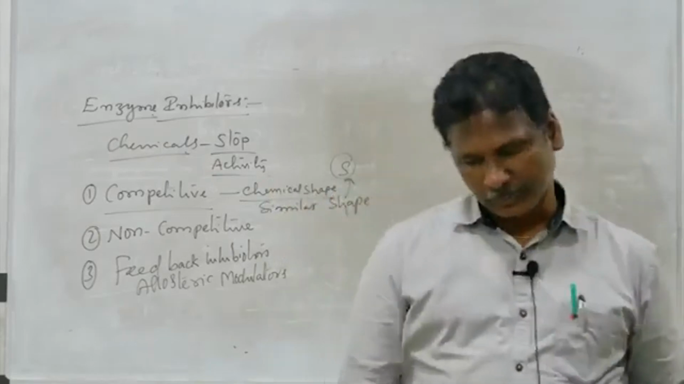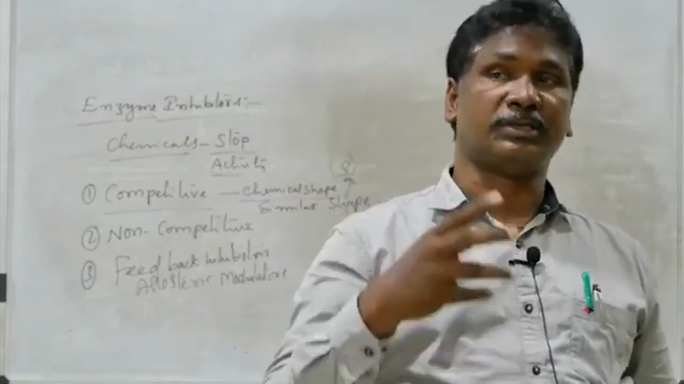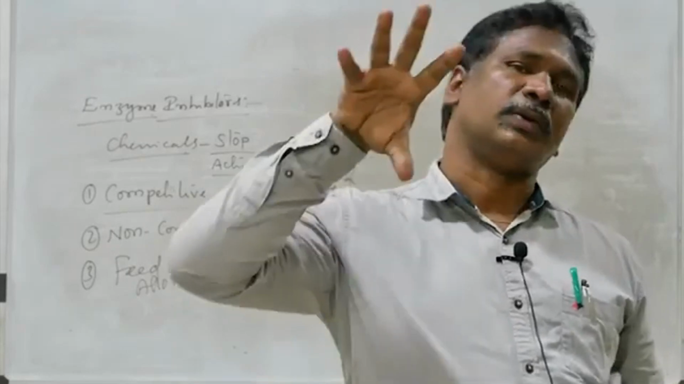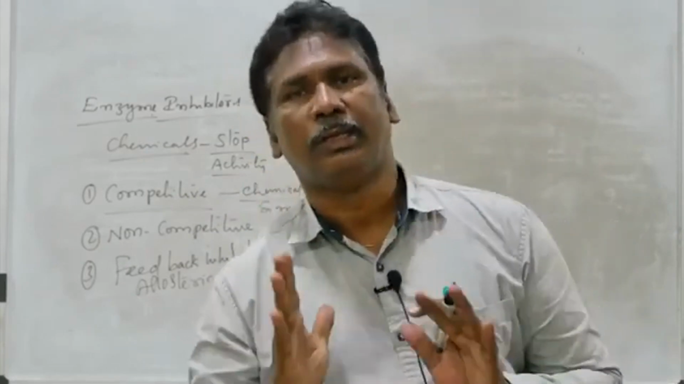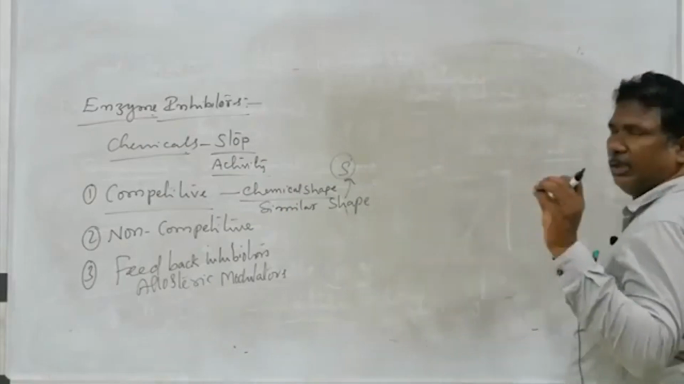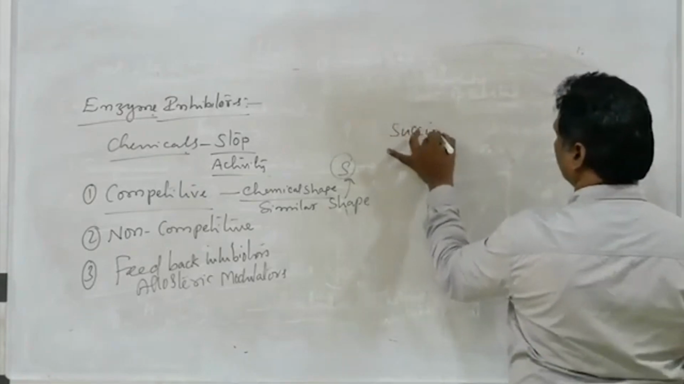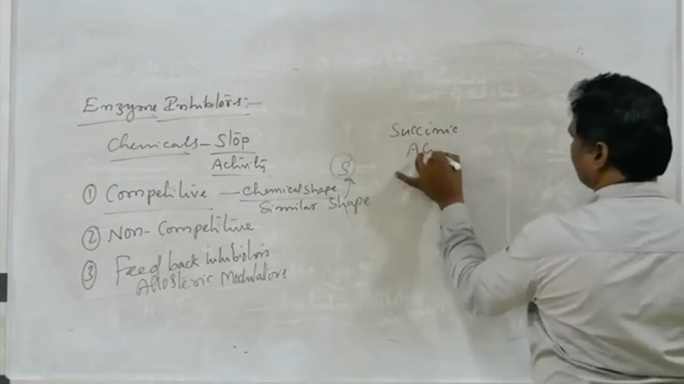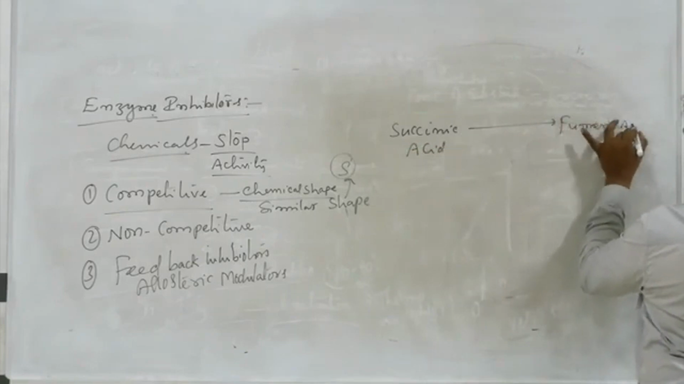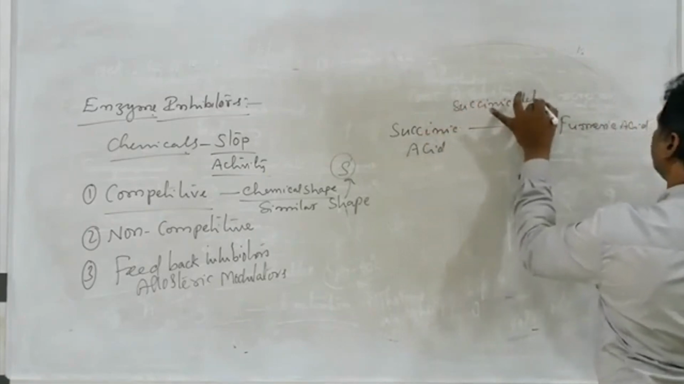Some of the chemicals, the shape of that chemical is similar to the shape of the substrate and occupy the active site of an enzyme and inhibit the enzymatic activity. For example, one of the important steps in Krebs cycle during respiration. In that one, succinic acid is converting into fumaric acid in the presence of enzyme succinic dehydrogenase.